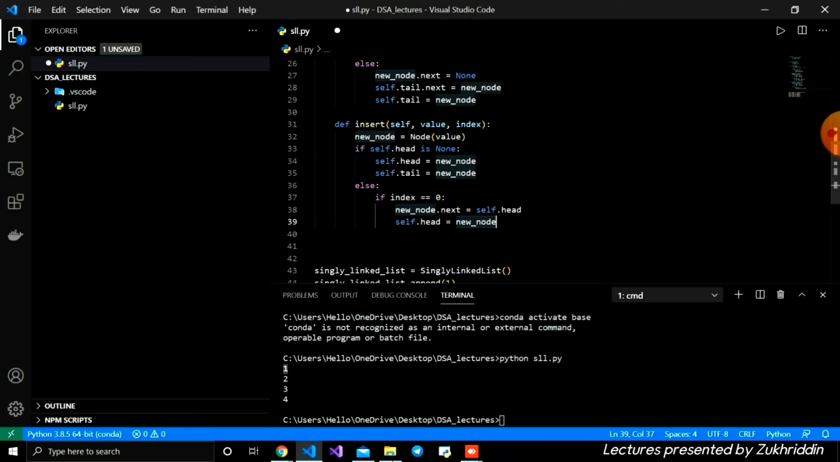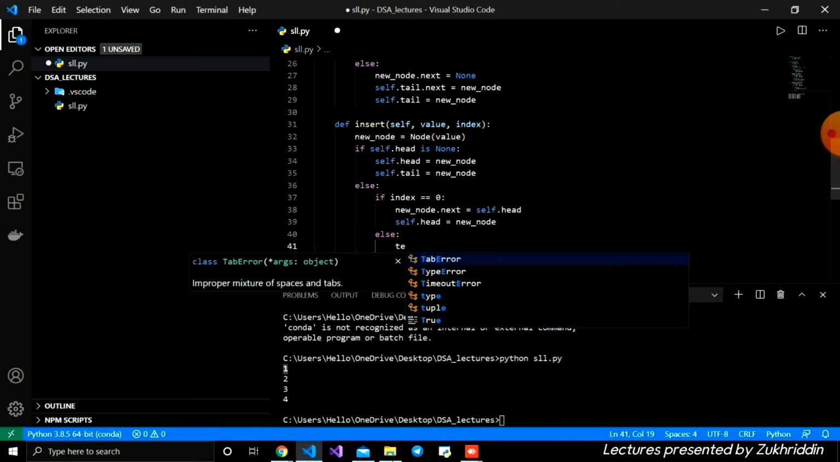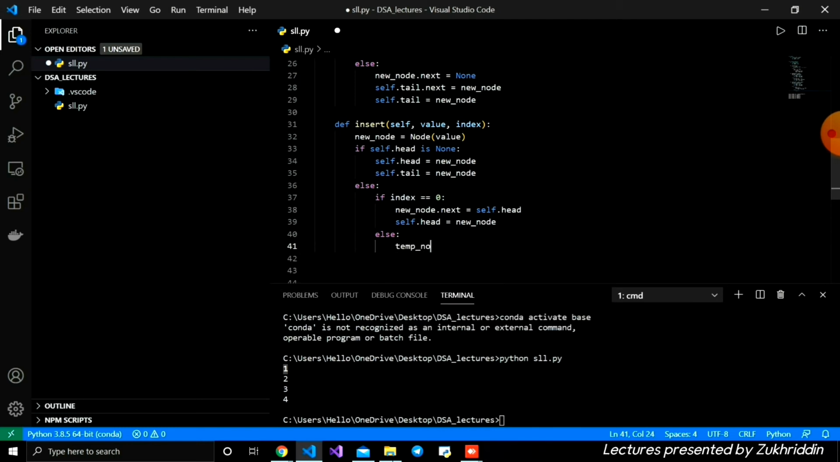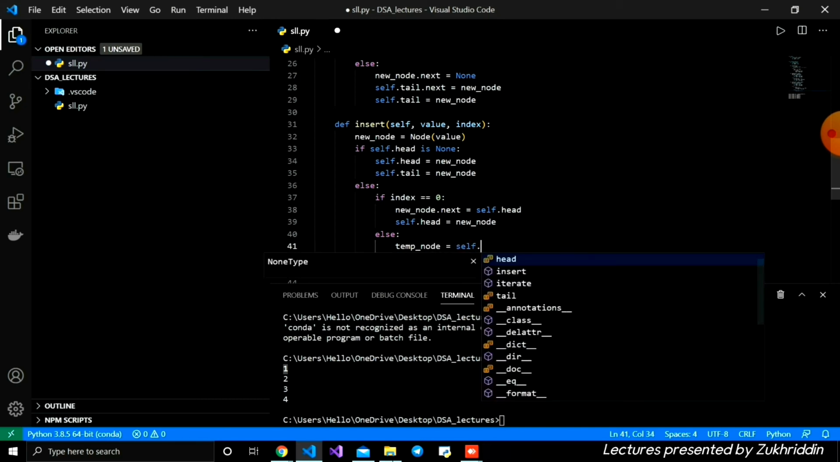Whenever the index is equal to 0, this is how our logic for adding to the beginning works. If not, else, firstly we need to define a temporary node, which is temp_node is equal to self.head, we are just accessing the first node.